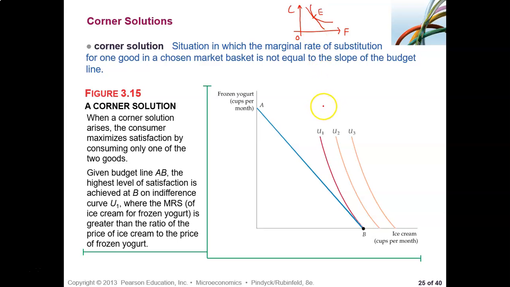And now let us take a look at that corner solution. We have frozen yogurt here and we have ice cream here. So then what happens? This corner solution at point B, this corner solution U1, right? Here we do not have a tangent point in the middle.